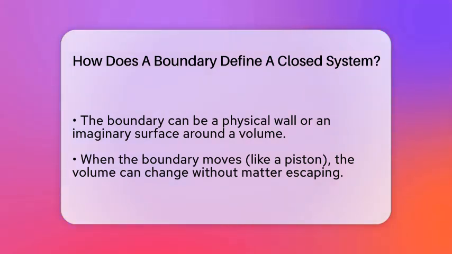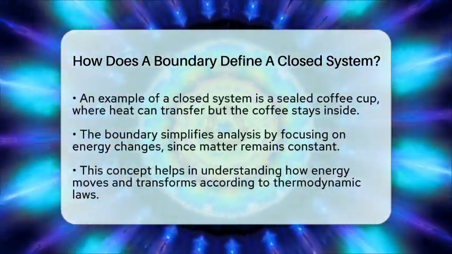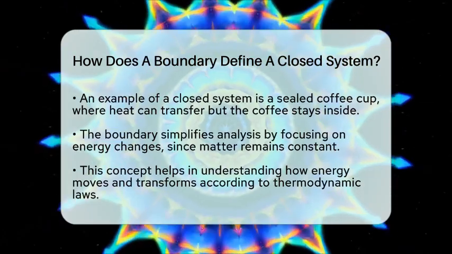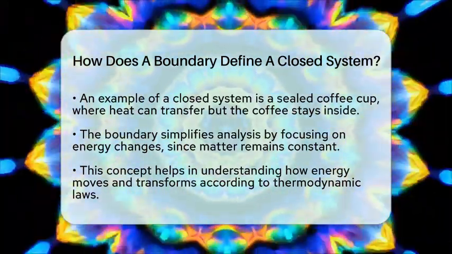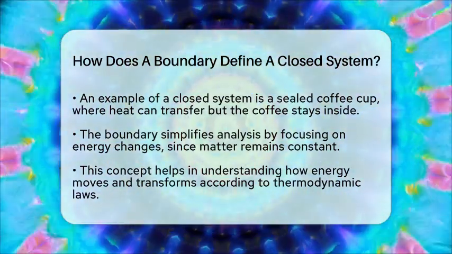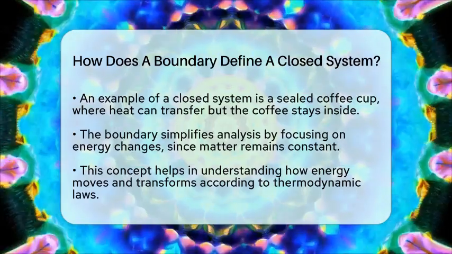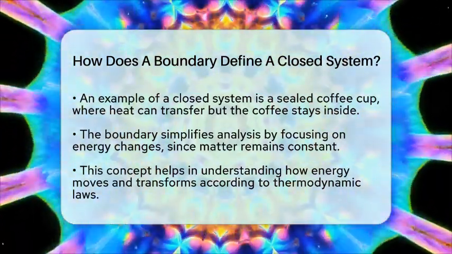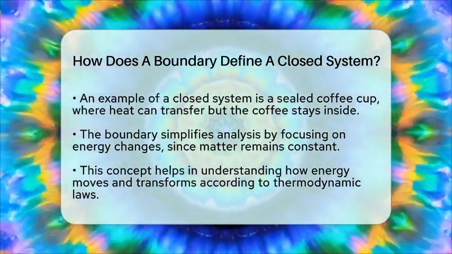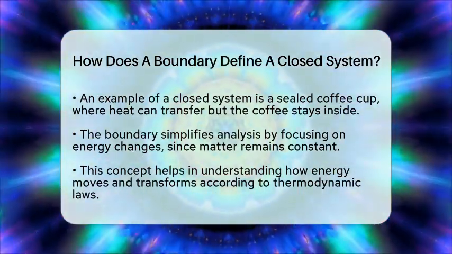For example, a sealed coffee cup is a simple example. Heat can enter or leave, warming or cooling the coffee, but the coffee itself stays inside. So, the boundary defines a closed system by acting as a barrier that only allows energy to cross. It keeps the matter inside constant, making it easier to study energy interactions. This distinction is fundamental when applying the laws of thermodynamics, as it helps us understand how energy moves and transforms without worrying about changing the amount of matter.